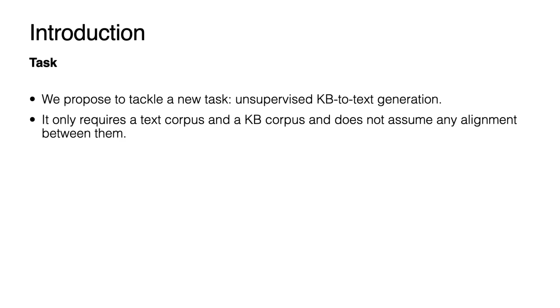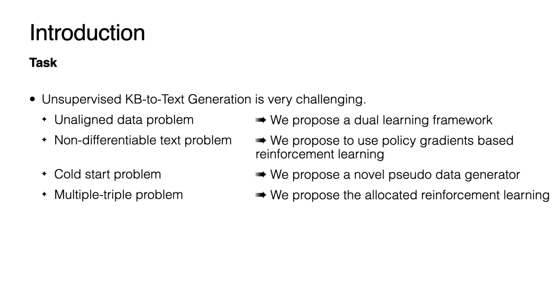We aim to tackle the problem of completely unsupervised KB2text generation, which only requires a text corpus and a KB corpus and does not assume any alignment between them. Unsupervised KB2text generation is very challenging. It suffers from the following four problems, and we propose novel components to solve each of them.